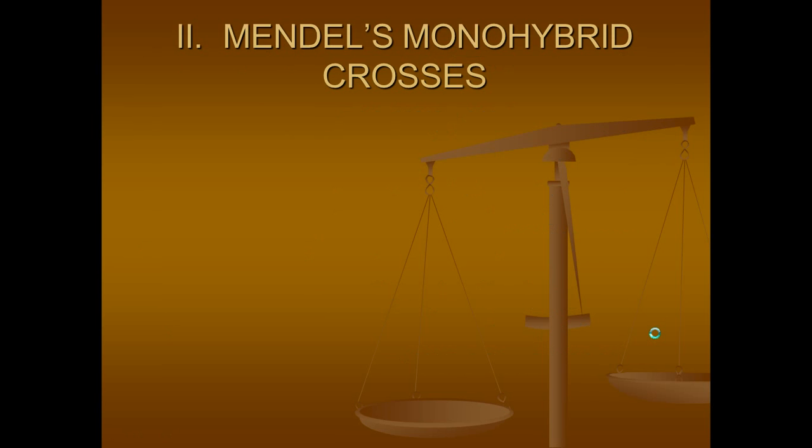Let's talk about Mendel's monohybrid crosses. If you remember back from the very beginning of the school year, we talked about the prefix mono, meaning one. And we talked about hybrid, meaning the offspring from parents with different traits. So we're talking about 1 trait here.